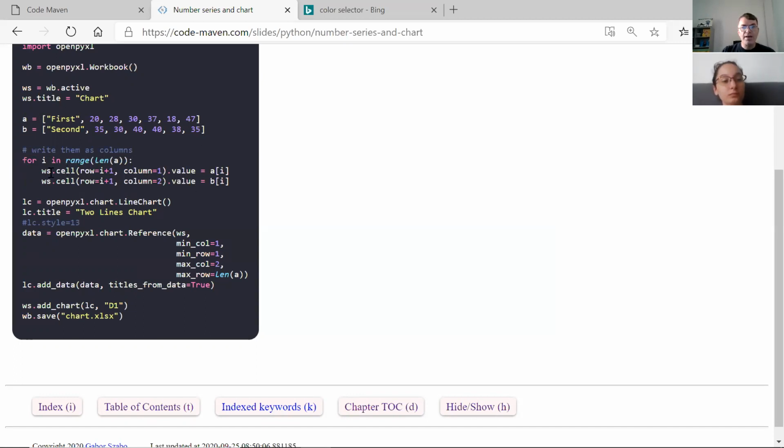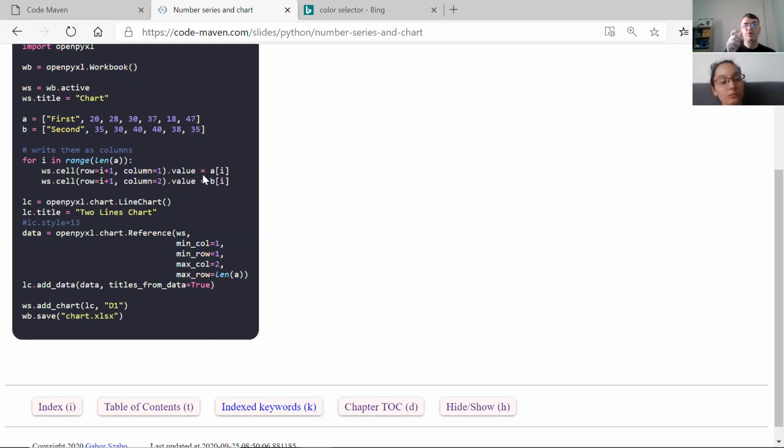So what I put here is that I take the worksheet, the cell, and now you see a different way to insert data. Earlier we set A1 or A2, just the cell as you would think about it, but you can also address the cells using row and column values. Just two numbers. And then you have the dot value, where you have to put the value of the cell.